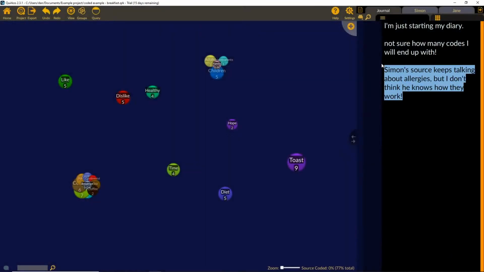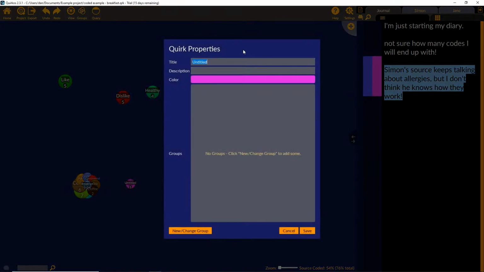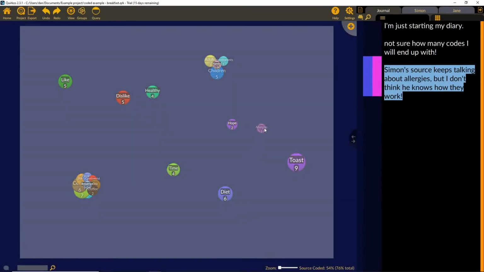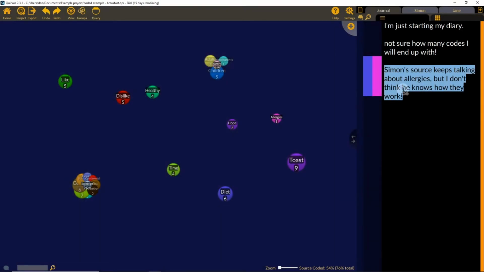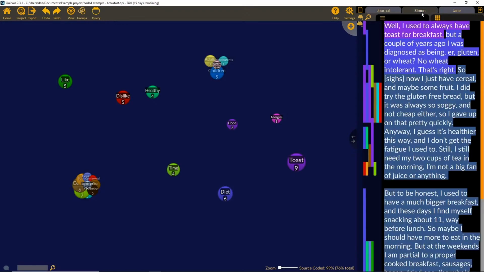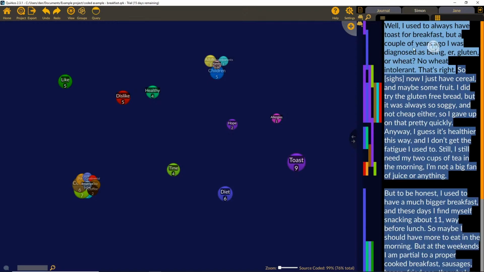And now what that means is we can code this in an appropriate place. We don't actually have one for allergies, which we probably should. So we can drag and drop that onto the plus bubble there and create a new one called allergies. Got a new allergies theme there, but it applies to diet as well. So we can code our source journal in the same way that we start coding the actual text of our interview transcripts. So let's put this section here where he's talking about allergies into the allergies theme we created.